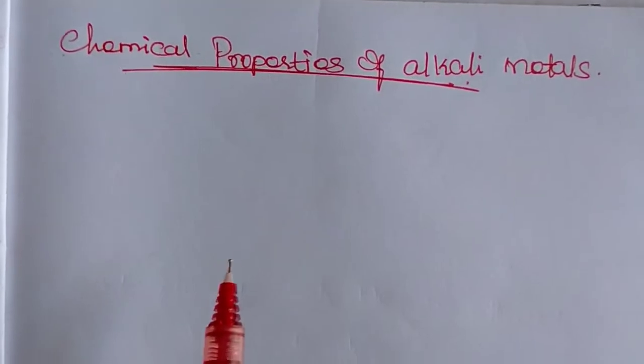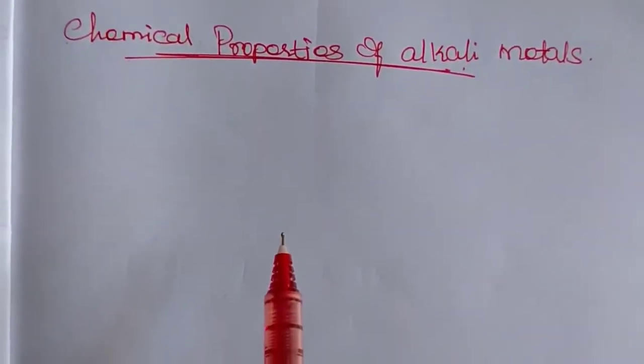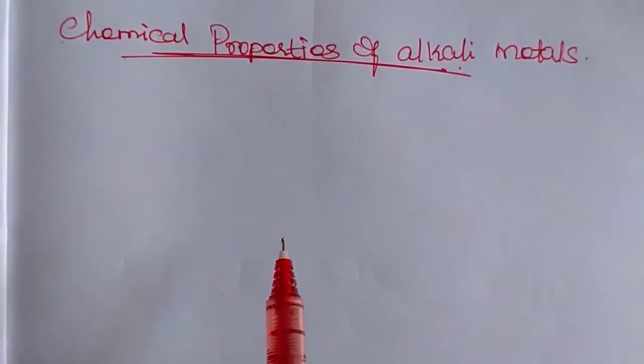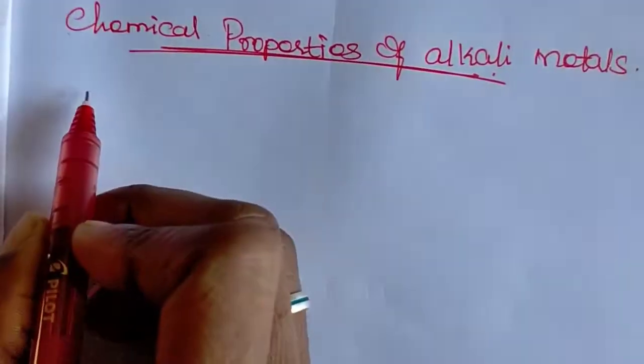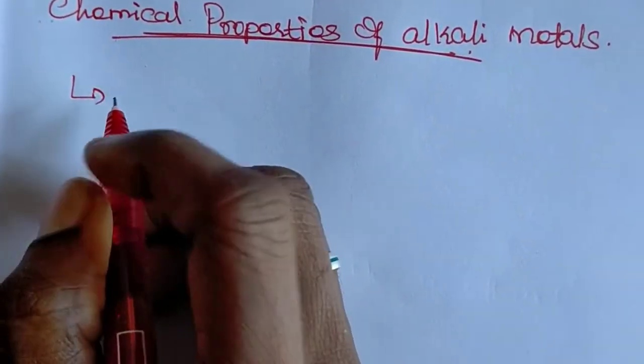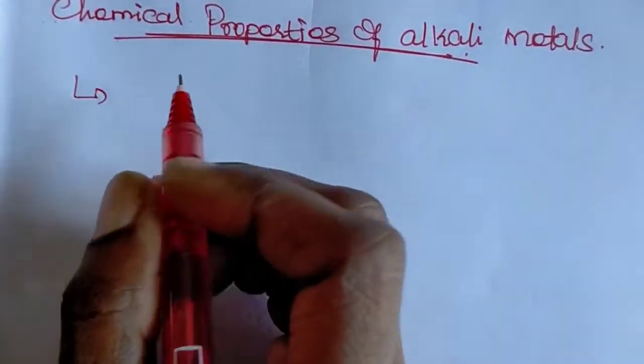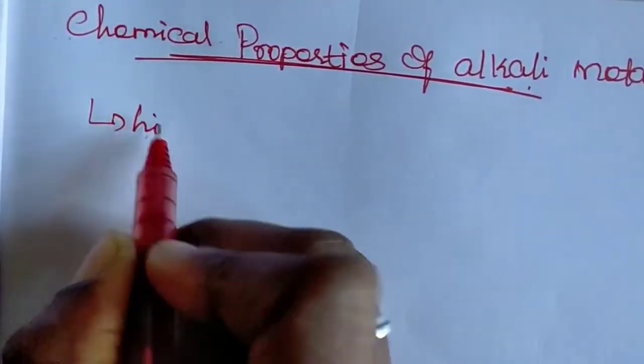Generally, alkali metals are reactive metals. They have high reactivity, so they are chemically reactive.